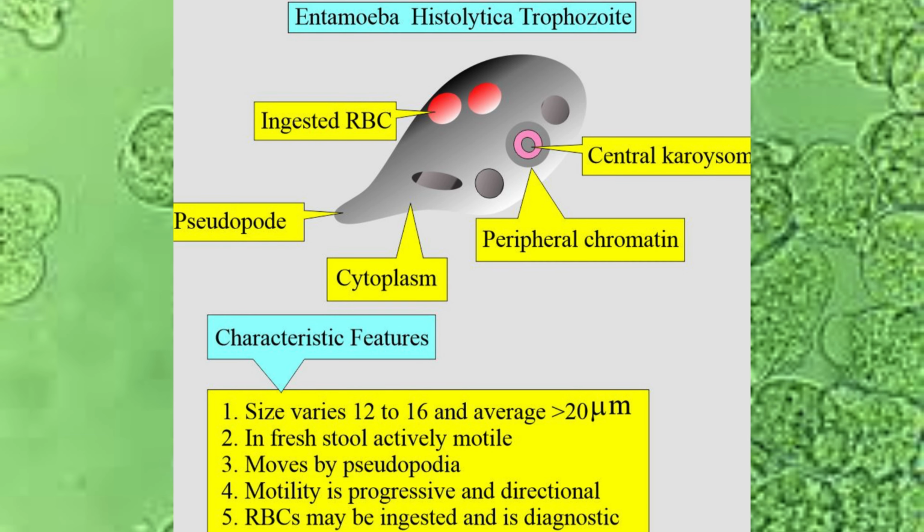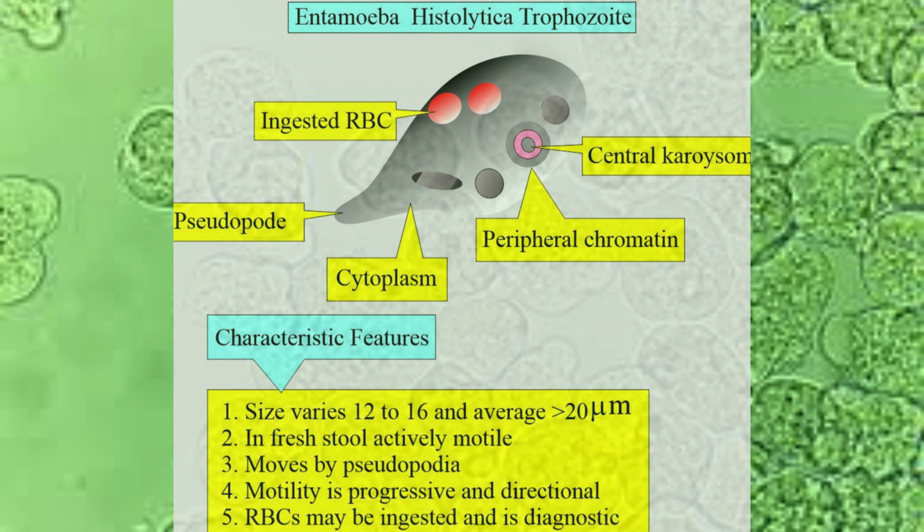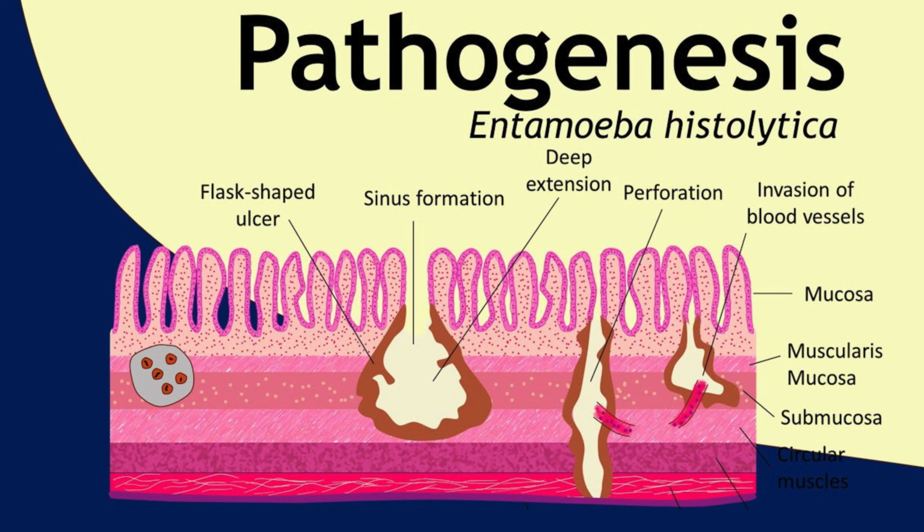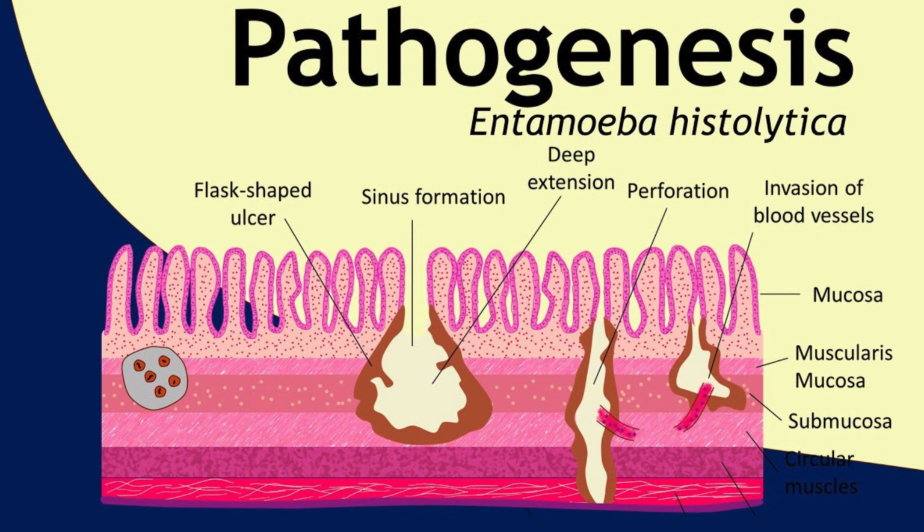The disease can vary from mild diarrhea to severe dysentery with mucus and blood. In some cases, the parasite spreads beyond the intestine, most commonly to the liver, where it forms a dangerous liver abscess. Rarely, it can even reach the lungs or brain.